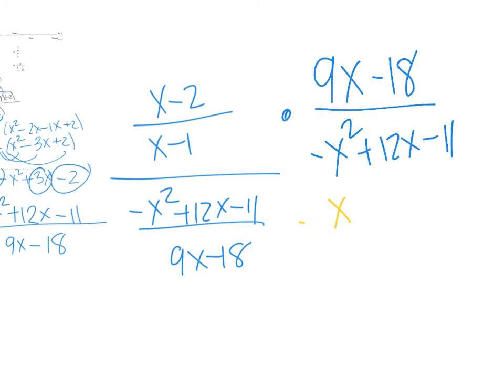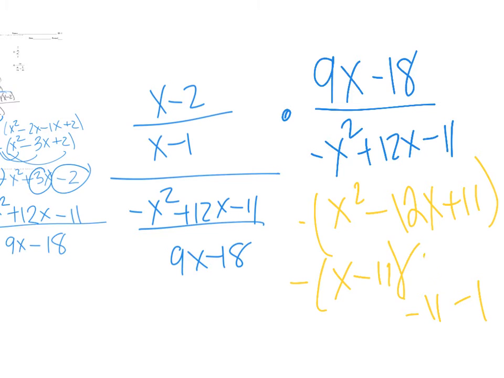So let's change our sign real fast, or factor out that negative. Factors of 11 that add up to negative 12: negative 11 and negative 1. But if I write it like this, nothing's going to cancel because the negative 1 is down here.